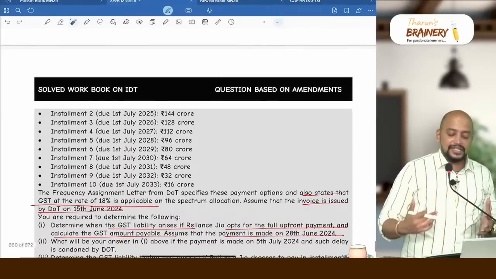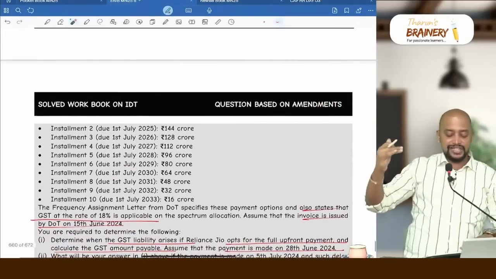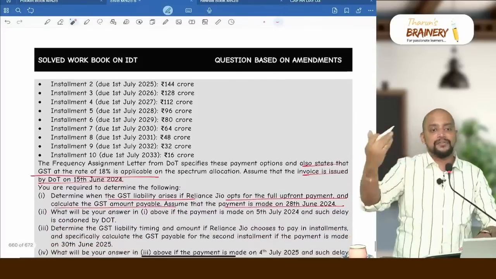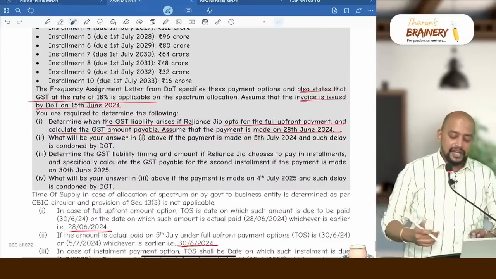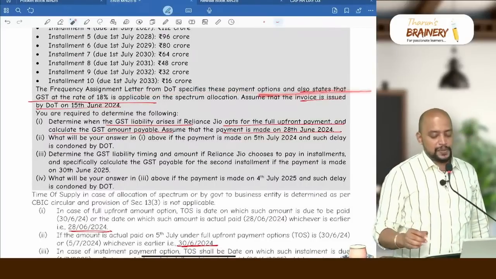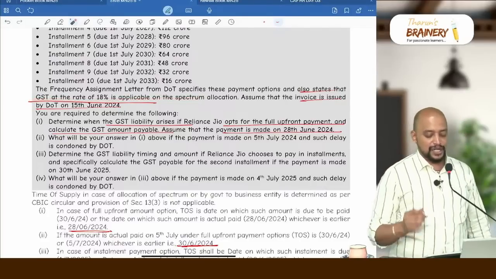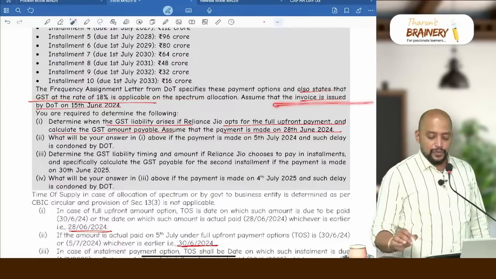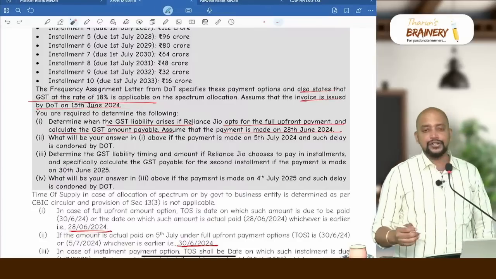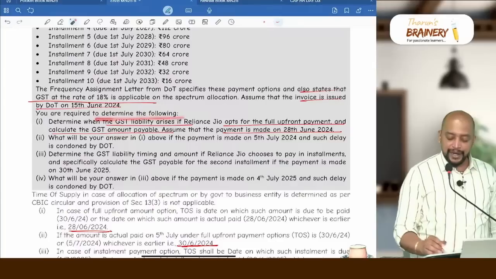They gave, this is the frequency assignment letter. I told you, na, they will mention which installment, how much is the amount and by when it should be paid, like that. The frequency assignment letter from DOT specifies this payment option, also states that GST at the rate of 18% applicable on the spectrum allocation. Assume that invoice is issued by DOT on 15 June. Actually, invoice is irrelevant here. And you are required to determine the following.